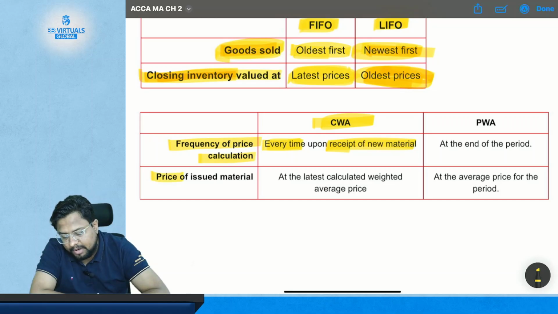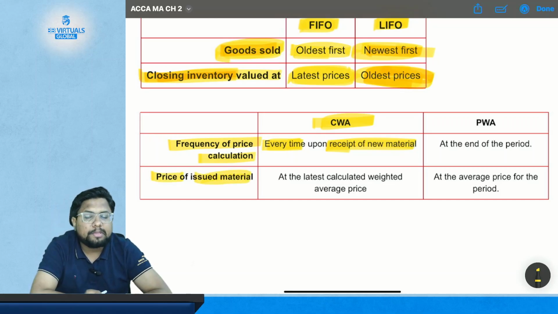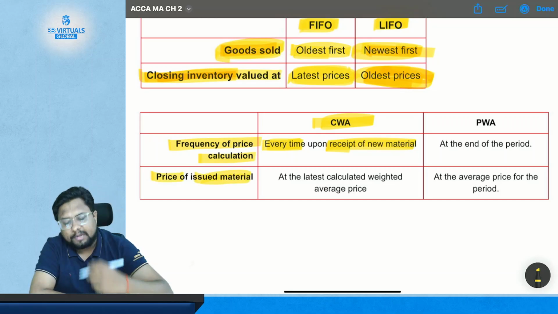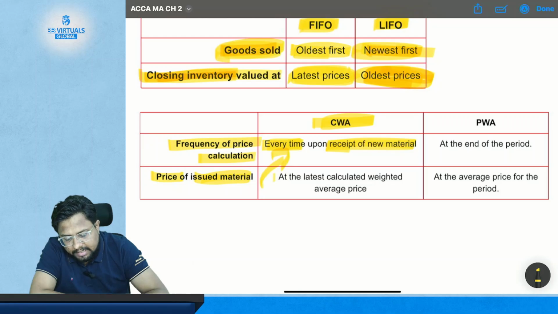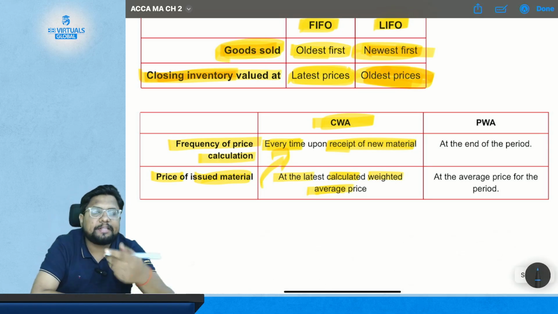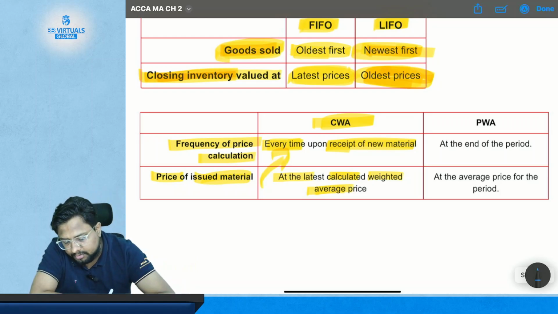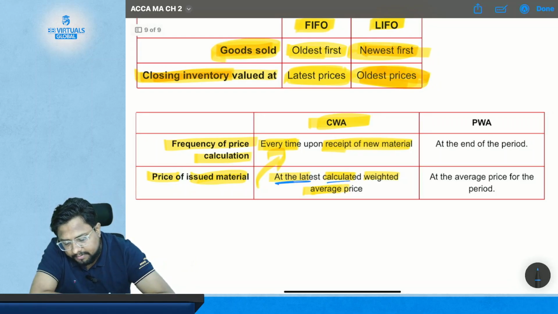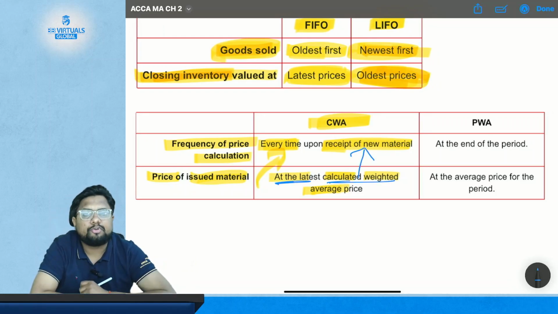And the price of issued material? What will be the price of issued material? That you have calculated just above. So at the latest calculated weighted average price. So whatever you calculate on the CWA method every time you receive the material will be the same price at which you are going to issue the material. So this is the latest calculated weighted price, which you have just calculated above.